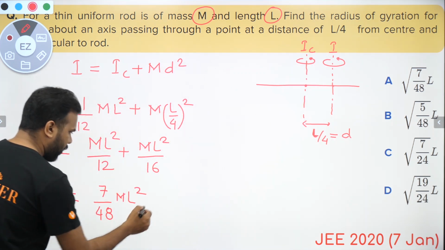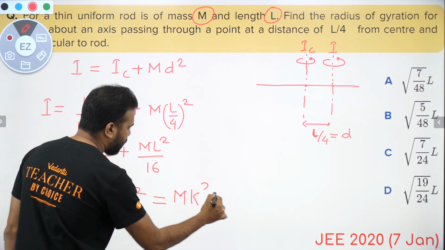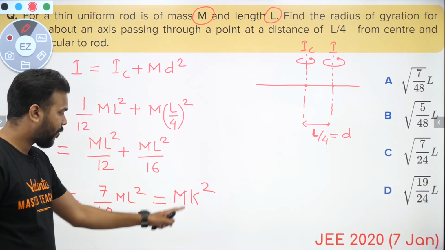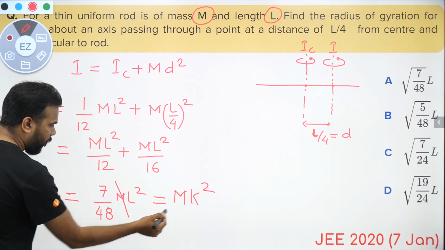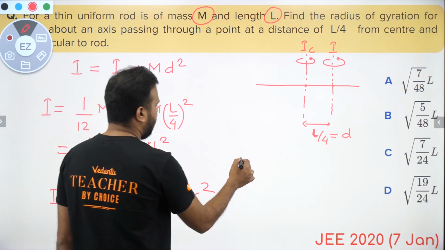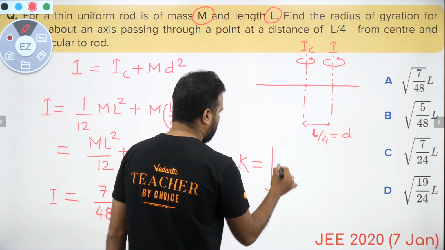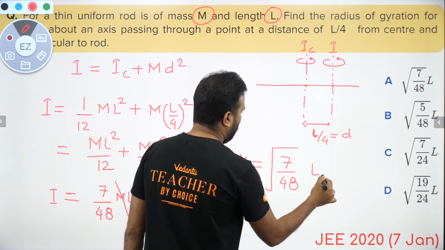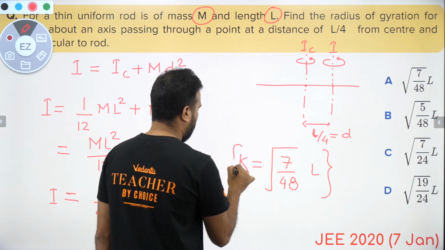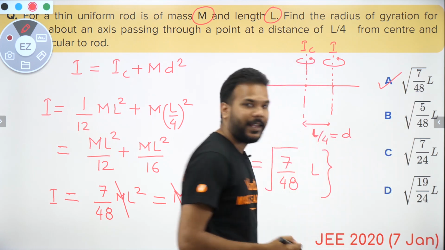Now this is the moment of inertia that we compare with the circular motion performing mass, whose moment of inertia is mk square, where k is the radius of its circular path. So what do you see guys? M gets cancelled, and what we get as the value for k is under root of this, which is under root of 7 by 48, and outside is L. Okay, which looks like the correct option to be option A.